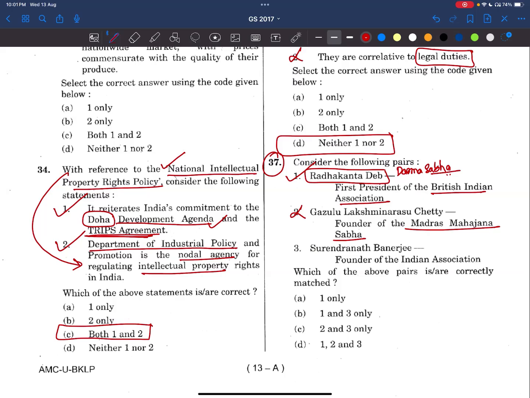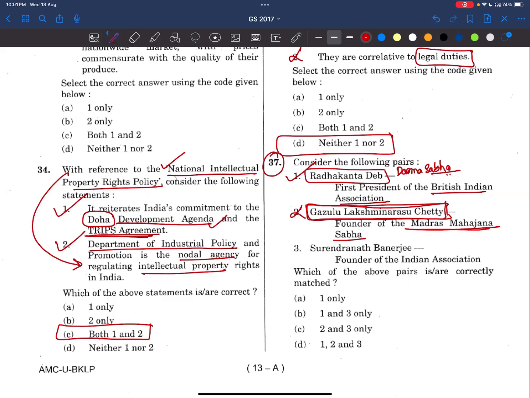Now, see here. We know about Madras Mahajan Sabha. Then what about Gajula Lakshminarasu Chetty? Okay, I'll not tell. Please read about it and comment under this video about why Gajula Lakshminarasu Chetty is given in this option. He's also associated with another organization. Please comment that organization name.